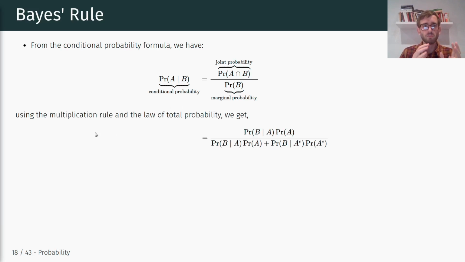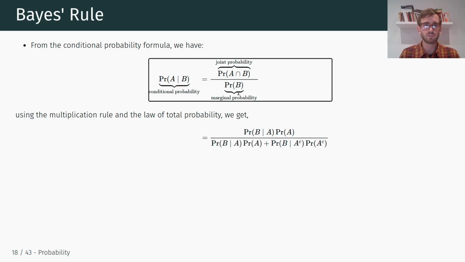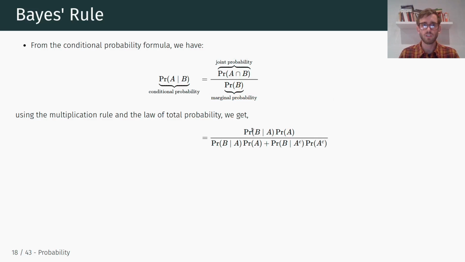Specifically, using the multiplication rule that I showed you, as well as the law of total probability, we can express this fraction as follows. For the numerator, the joint probability, we just use the multiplication rule and express the probability of A intersect B as the probability of B conditional on A times the probability of A.